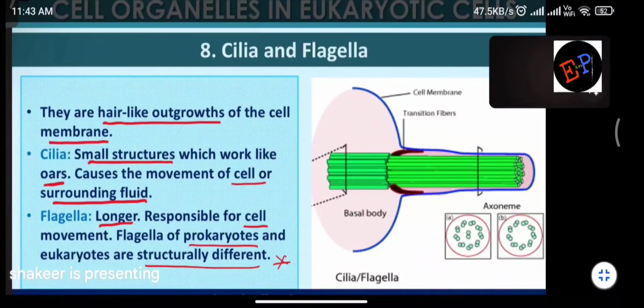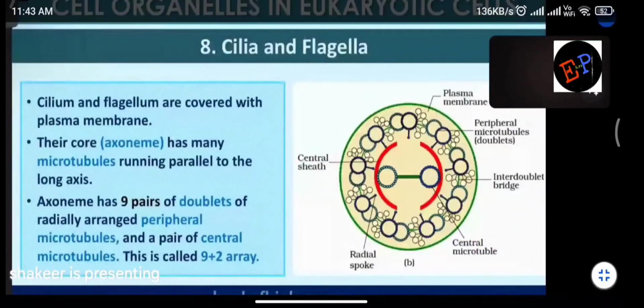That's it. Okay. So cilium and flagellum, which are singular forms, are covered with plasma membrane. So a question can be asked on the presence of membrane and absence of membrane also. Chloroplast, double membrane structure. Ribosomes do not have any membrane. Cilium and flagellum have single membrane structures.